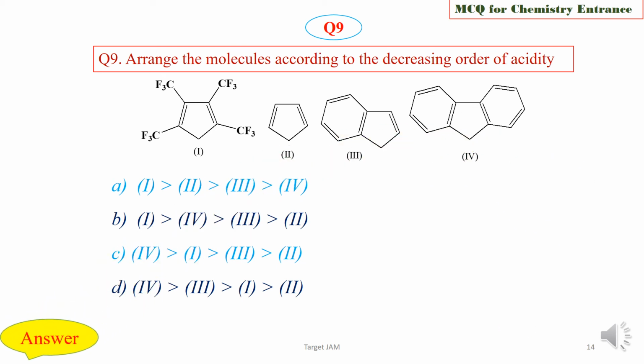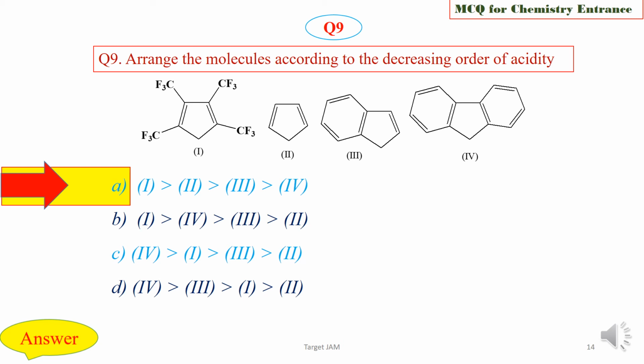and we are now going to check the answer key. The right option is option A, that is 1 greater than 2 greater than 3 greater than 4. See, in these 4 molecules each of these has one 5-member ring which has 2 pi bonds, and when they lose one proton the 5-member ring gets aromatized.